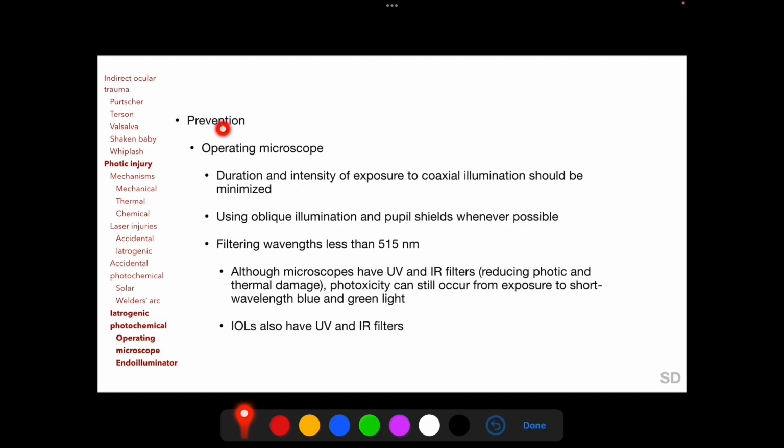Preventive measures which can be taken while using an operating microscope include reducing the duration and intensity of exposure to coaxial illumination, using oblique illumination and pupil shields whenever possible, and filtering wavelengths less than 515 nanometers.